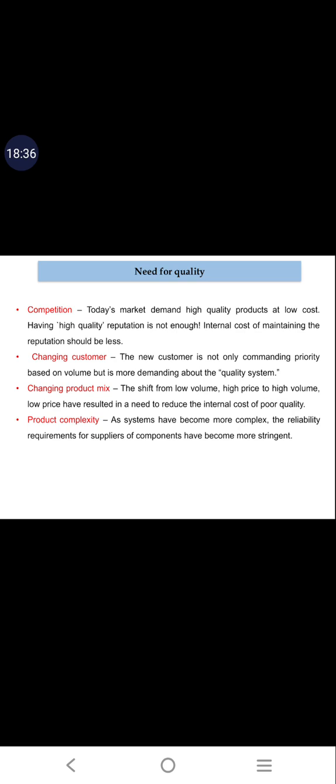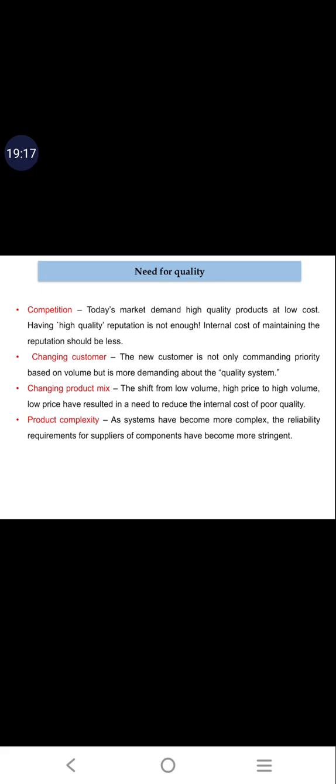And third one is changing product mix. So what do you mean by changing product mix? The shift from low volume high price to high volume low price has resulted in a need to reduce the internal cost of poor quality. So here changing product mix is nothing but the company can manufacture different products. For example, if you take LG, they are manufacturing different products like LG washing machine, LG fridge, LG oven, like that. So different products are being manufactured by the company.